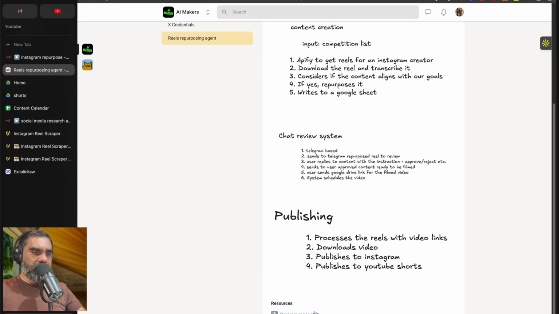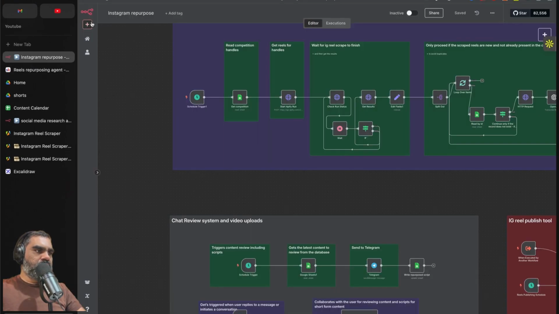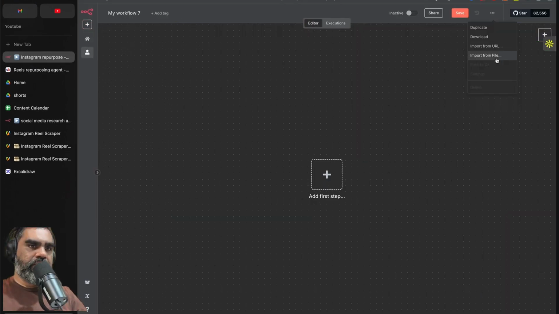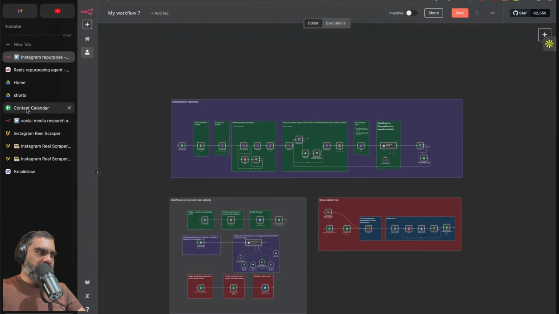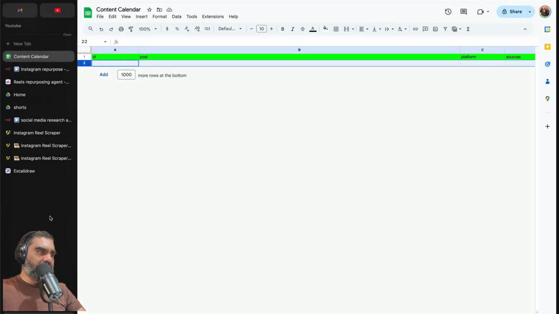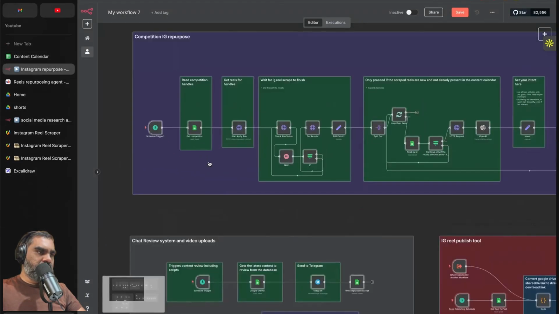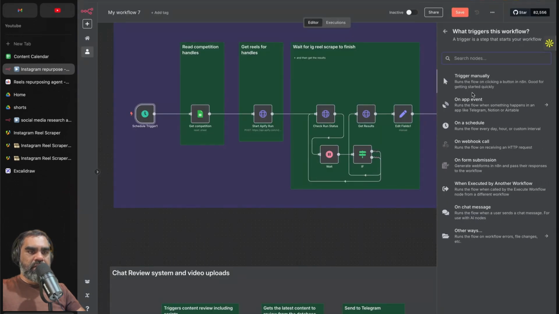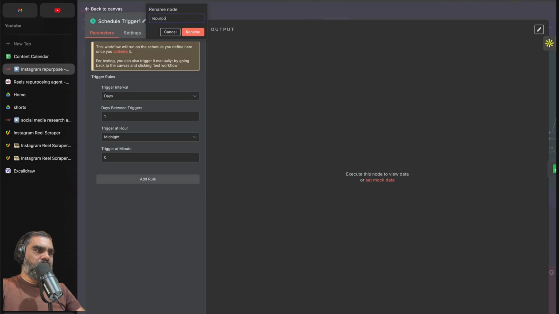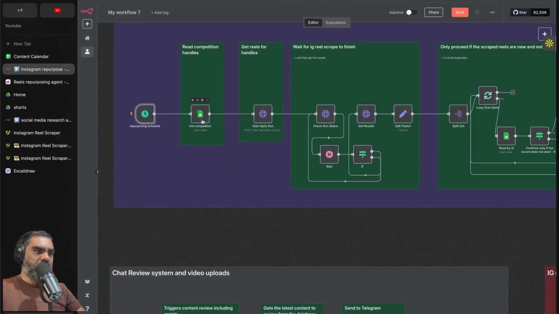Let me walk you through this in detail. Download the JSON. Let's create a new workflow here. Import from file. Select the JSON. Now we have the entire workflow there. Like I said, the starting point of this is a schedule trigger that runs on a schedule. You can change it. This is the node here and another trigger and on a schedule, and that will appear there. Let's say repurposing, rename that, and then we add a new Google Sheet node here.